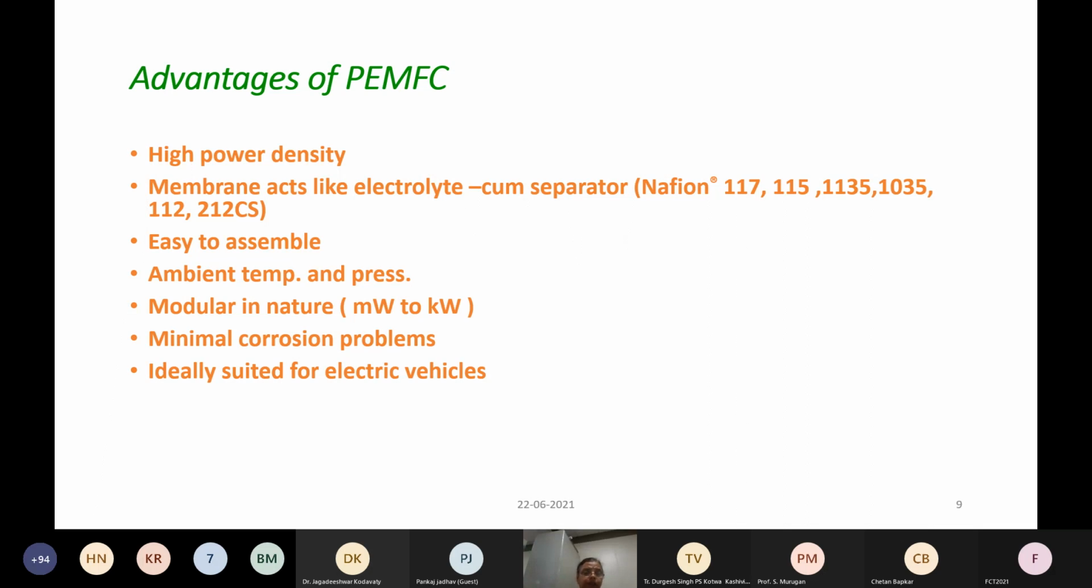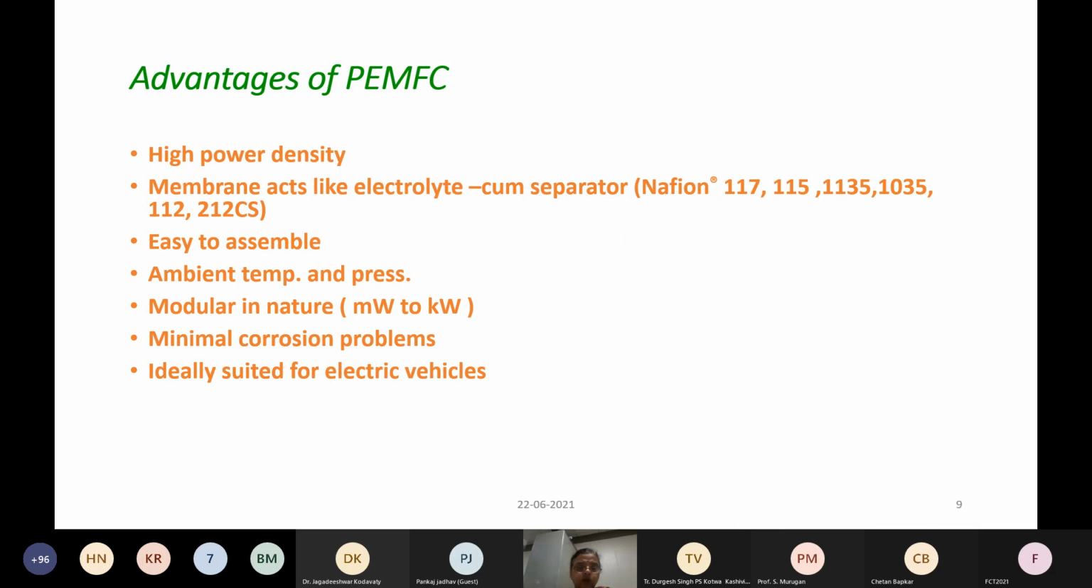It is a high power density material. You can get high power density. The membrane, which is like a polymeric sheet, acts as a separator also. It separates the two reactant gases, hydrogen and oxygen. And because it is modular in nature, they are easy to assemble. And it works at ambient temperature.